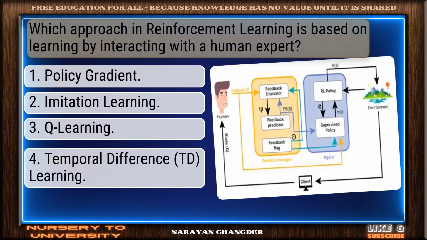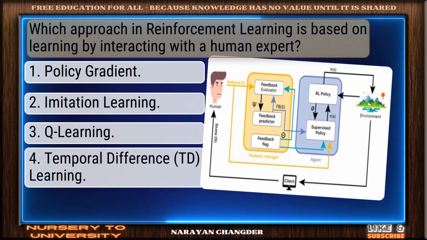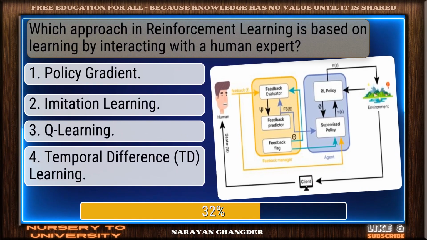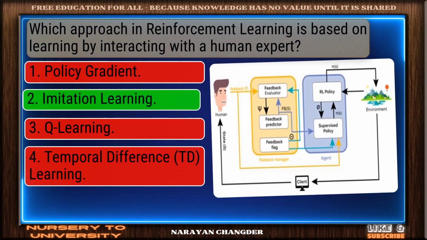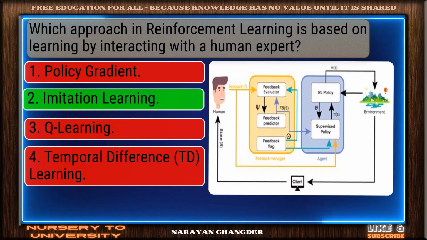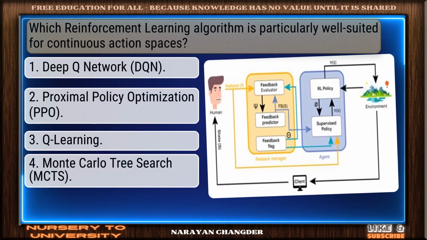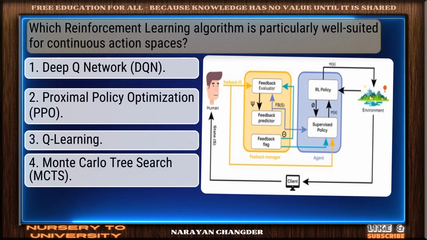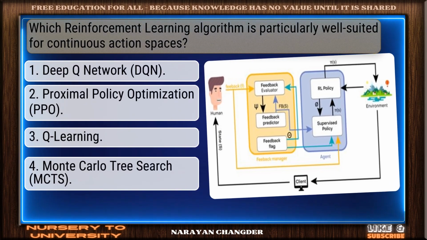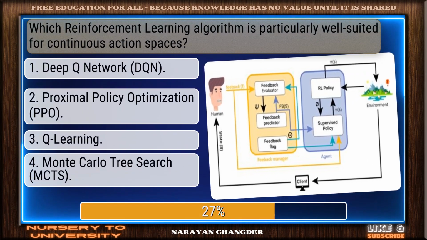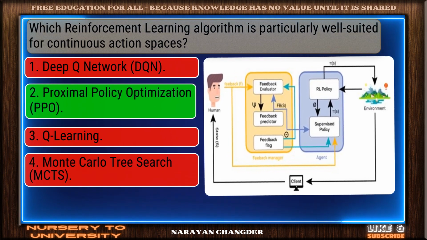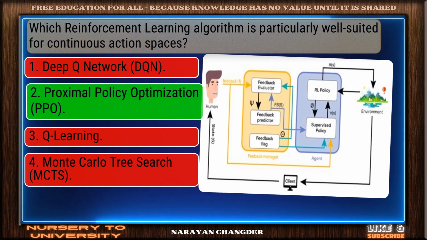Question number 15. Which approach in reinforcement learning is based on learning by interacting with a human expert? Excellent choice. Imitation learning is the right answer. Question number 16. Which reinforcement learning algorithm is particularly well suited for continuous action spaces? Solid response. Proximal policy optimization is a valid choice.